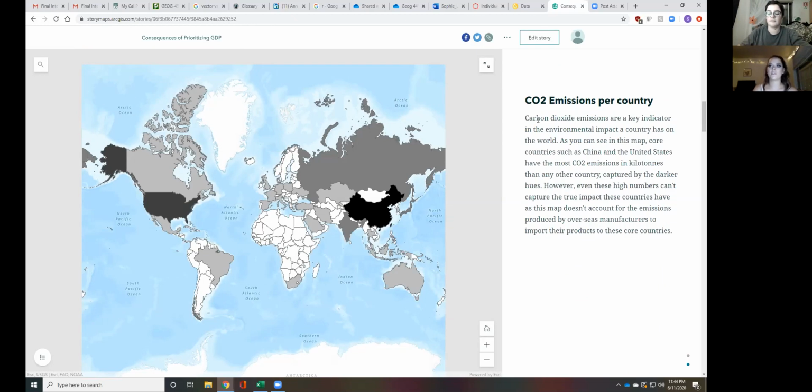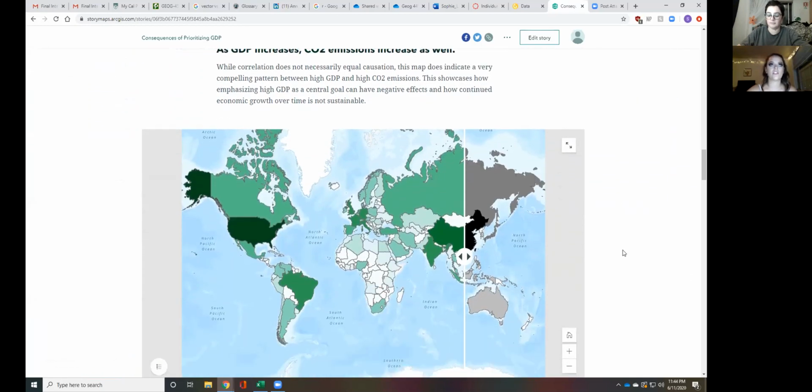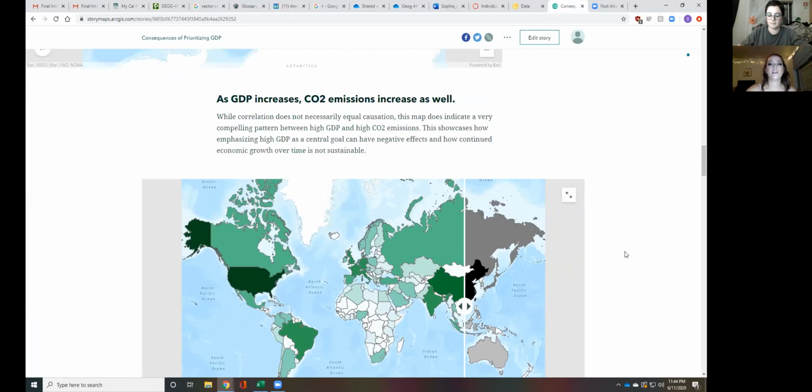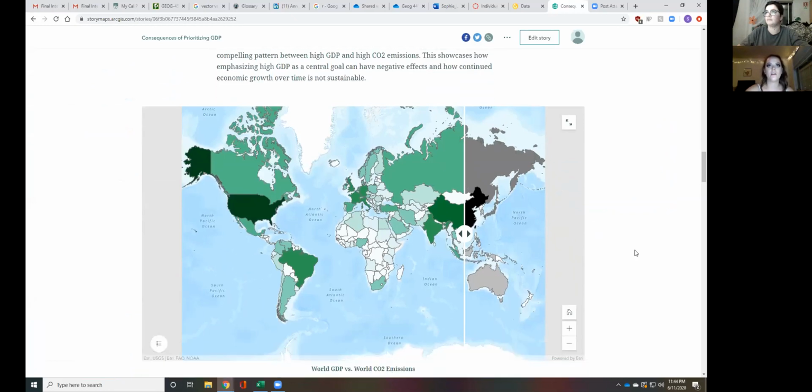However, even these high numbers can't capture the true impact these countries have, as this map doesn't account for emissions produced by overseas manufacturers to import their products overseas. And so as GDP increases, CO2 emissions increase as well. And while correlation does not necessarily equal causation, this map does indicate a very compelling pattern between GDP and high CO2 emissions. It showcases how emphasizing high GDP as a central goal can have negative effects and how continued economic growth over time is not sustainable.